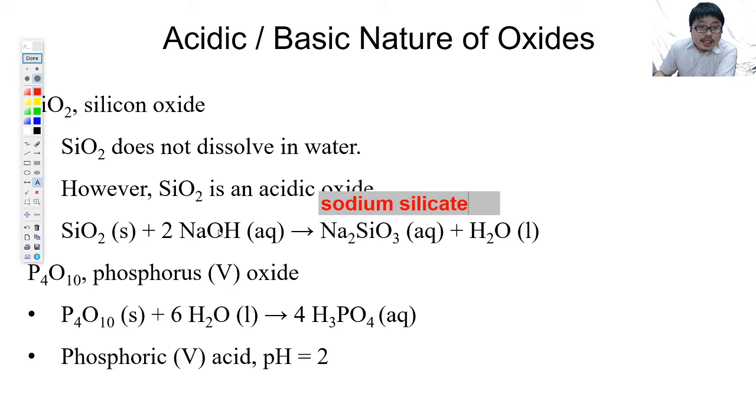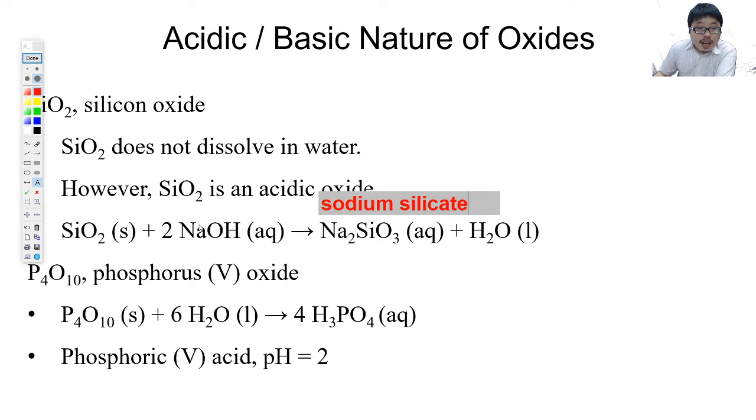Now, you may ask why is that the case? I know it looks like silicon oxide doesn't donate any proton or anything, but in theory, it actually reacts with the base to form a salt and water. So we call this an acidic oxide because it can react with a base.